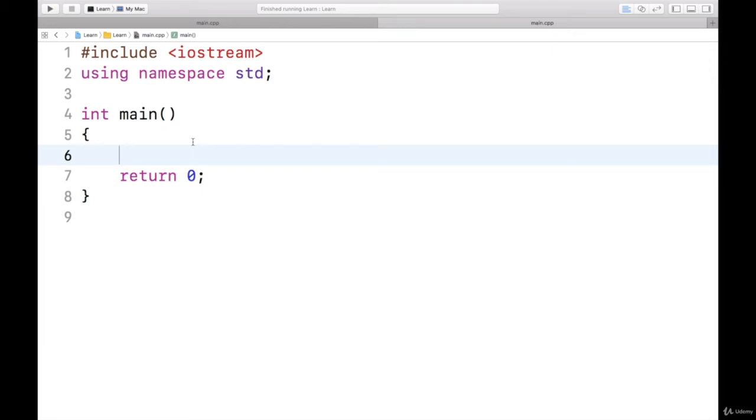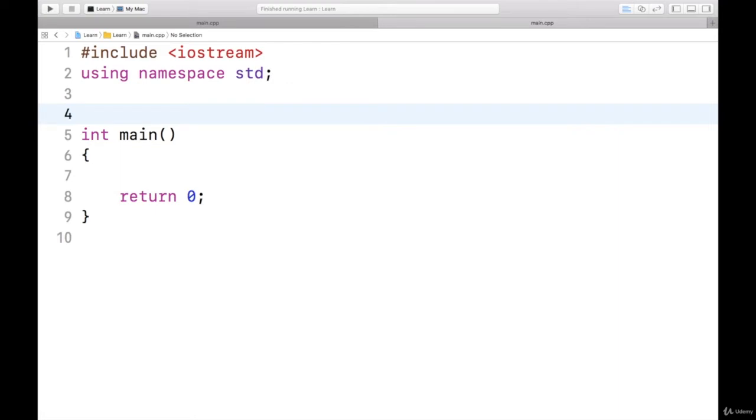Let us see function overloading here. So I will write down multiple functions. I will write down overloaded function. So here first I will write down a function for finding the sum of two integers.